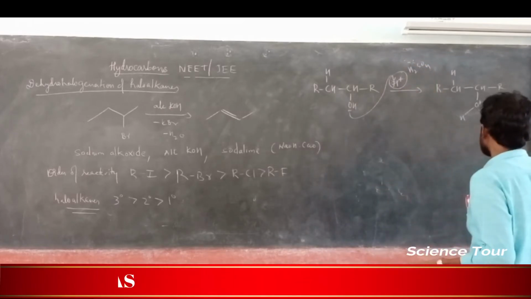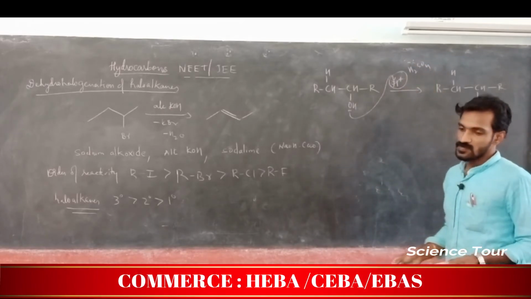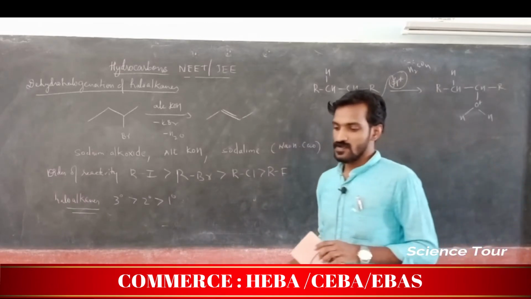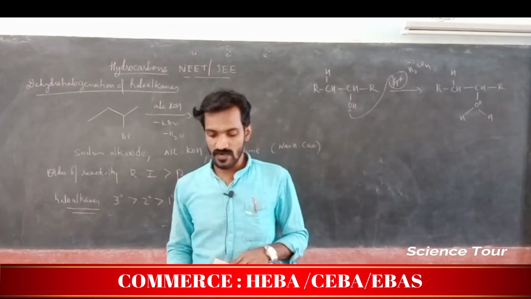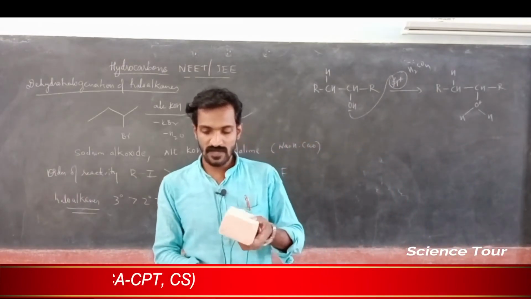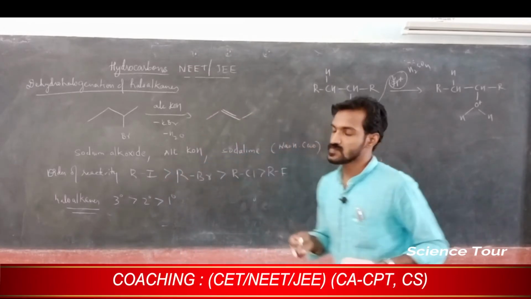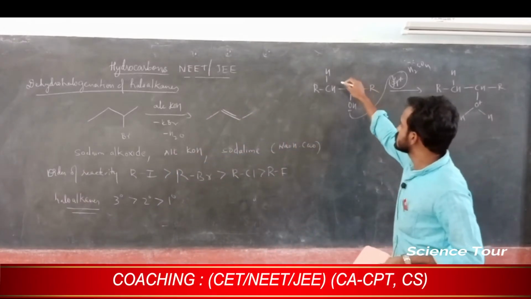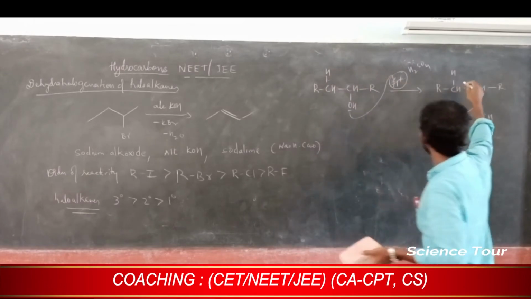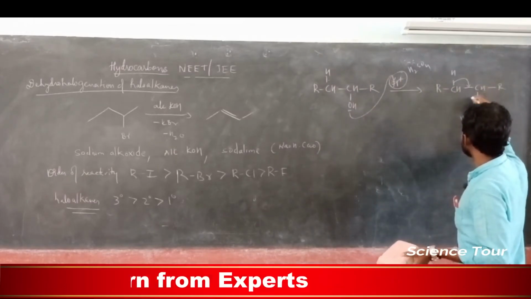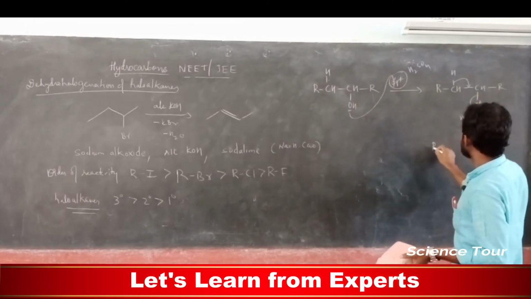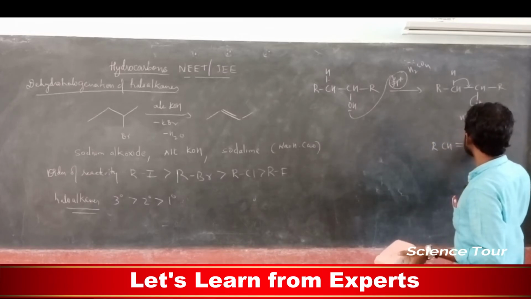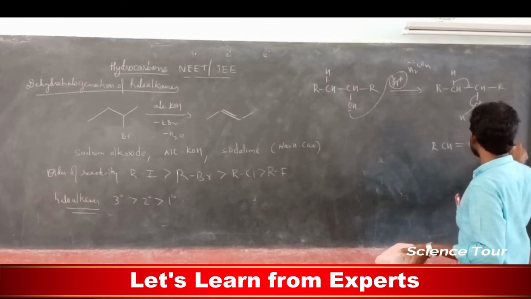Understood? So this hydrogen and this water is removed. So it gives what? Sorry, this hydrogen and this water is removed and it gives RCH double bond CHR plus H2O.